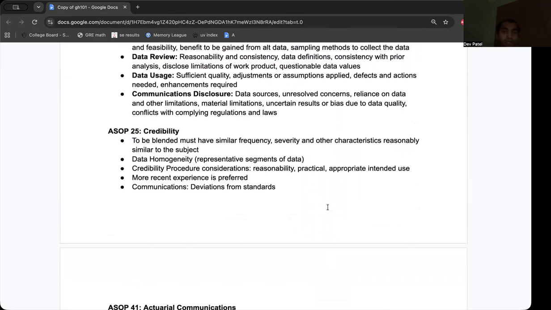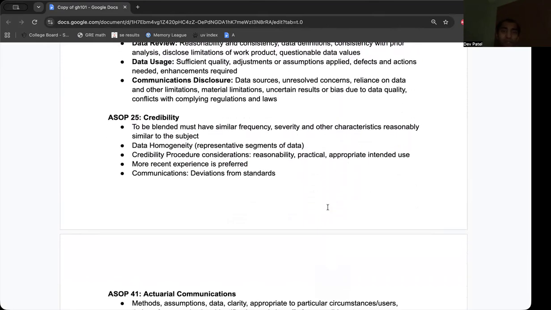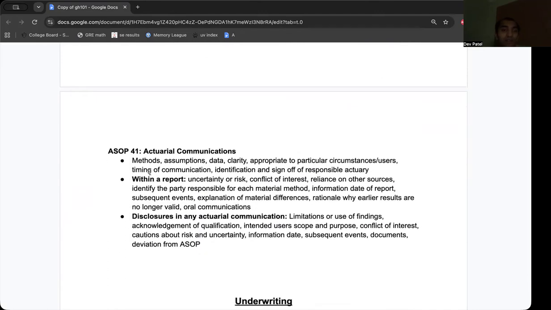We have credibility, so that's ASOP 25, and whatever you're blending against must have similar frequency and severity, and other similar characteristics. Because if it's different, then why are you even blending those two? Homogeneity, right? It has representative segments of the data, actual communications, right?